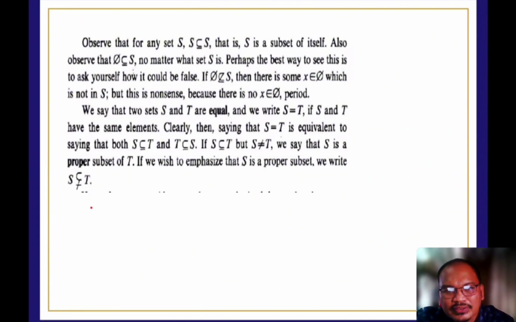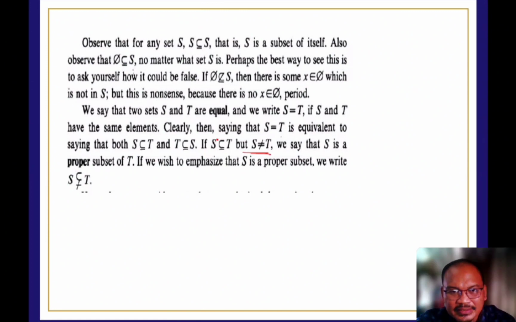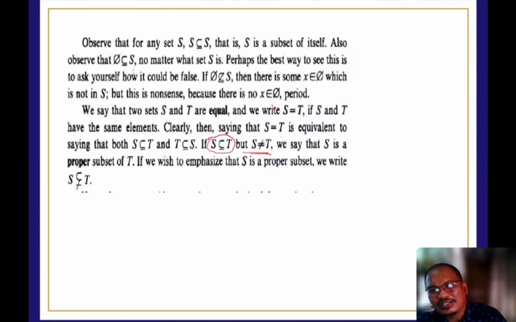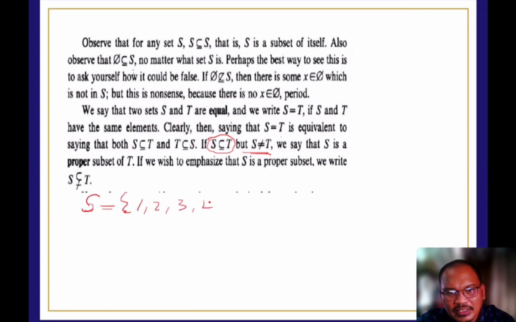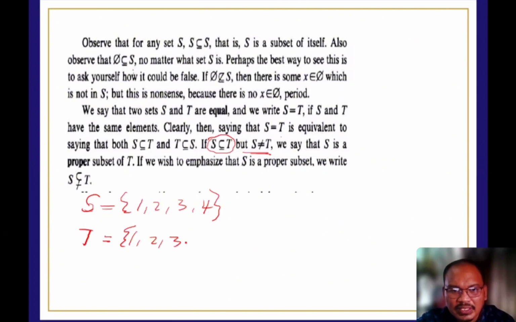Let's look at the set S by providing an example. Based on this, which has more elements? The P, sir, because S is just a subset of P, wherein all the elements of S are part of P. But here, they are equal. It is like this: S is 1, 2, 3, 4, and T equal to it is 1, 2, 3, 4.